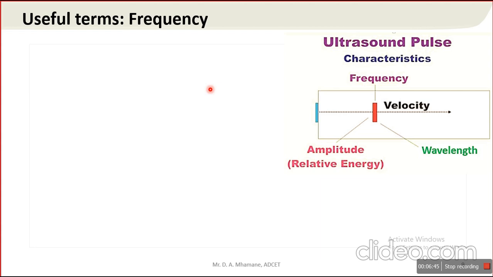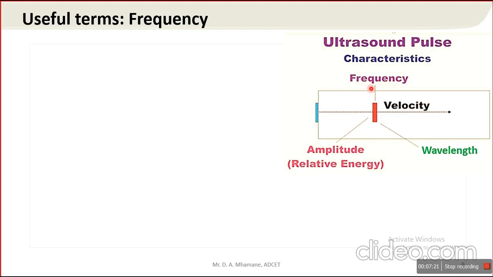So let us discuss a few useful terms of physics which are related to ultrasound. If you see here, this is the plate. This dotted line represents the path of ultrasound. This red portion indicates the sound which travels along this dotted line.